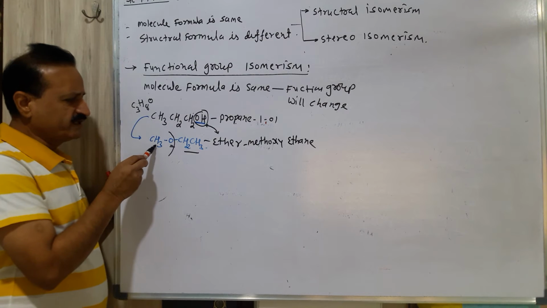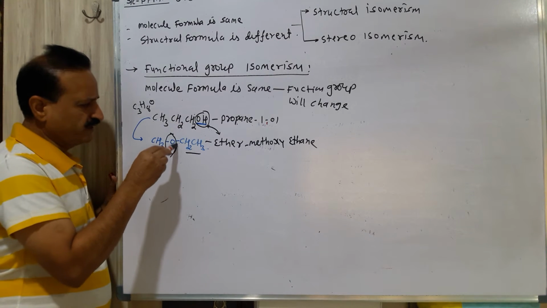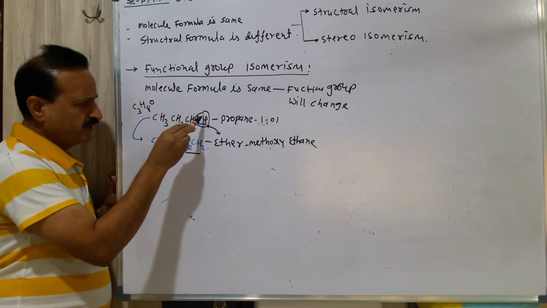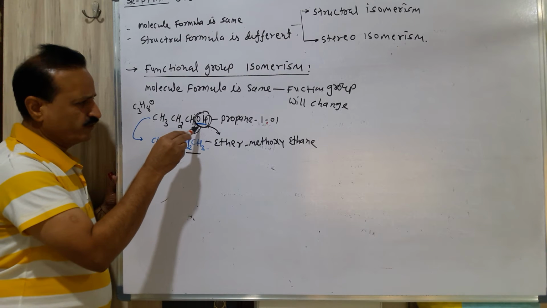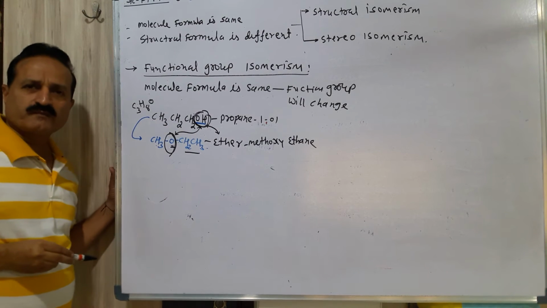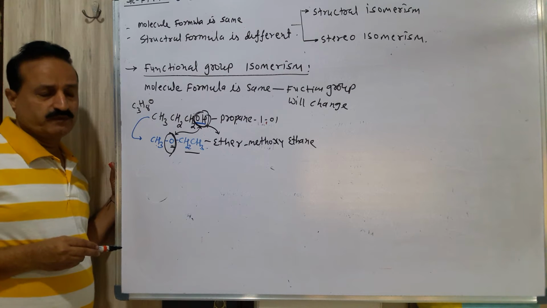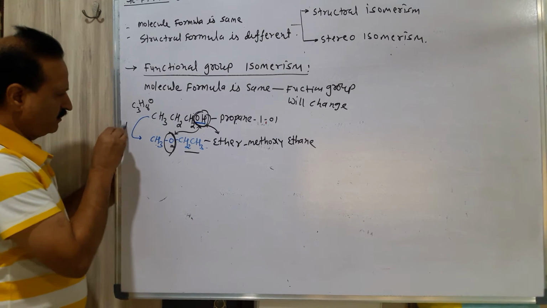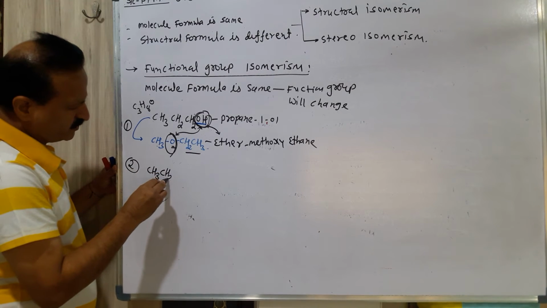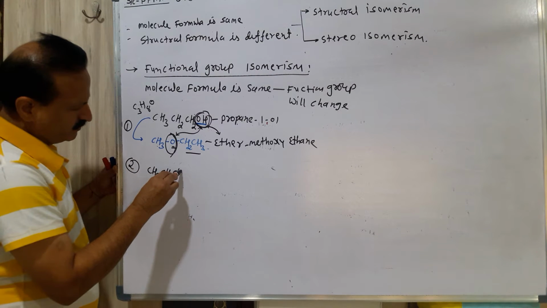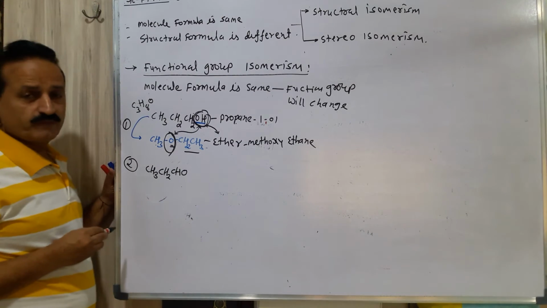Molecule formula is same, but functional group is changed. You just see, here is ether, this is alcohol. It means alcohol is converted into ether. It means the functional group is changed. Second example, CH3CH2CHO, suppose.